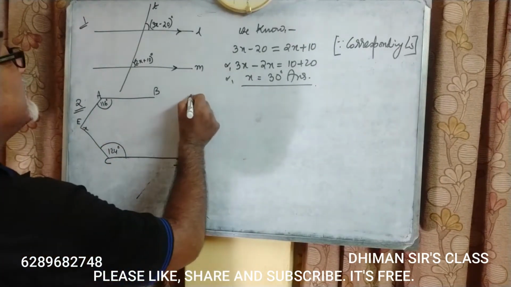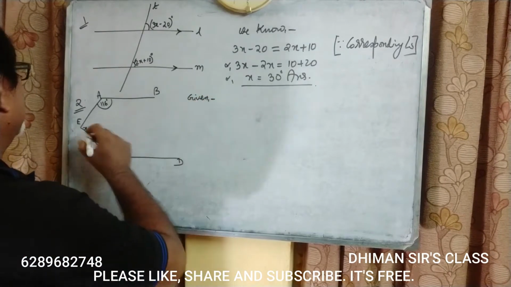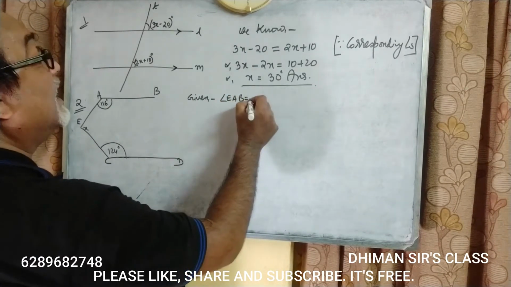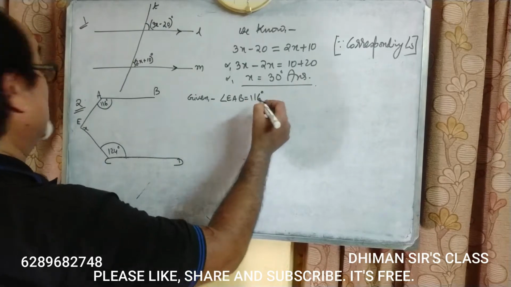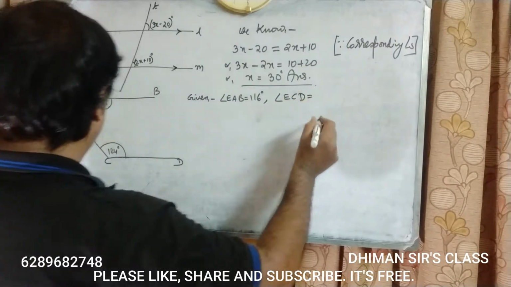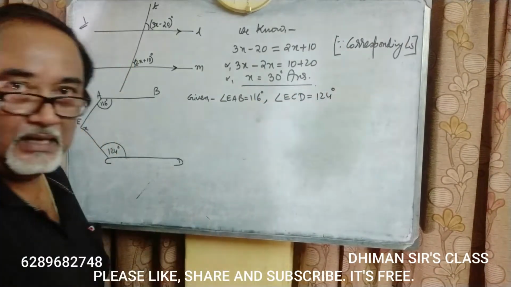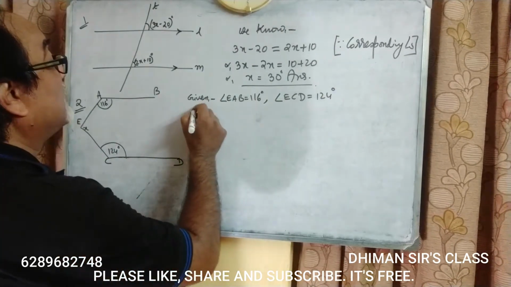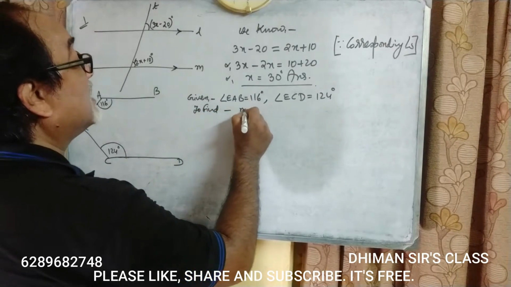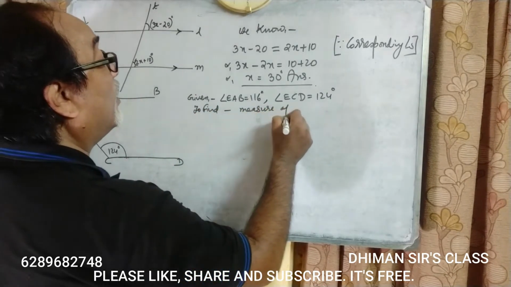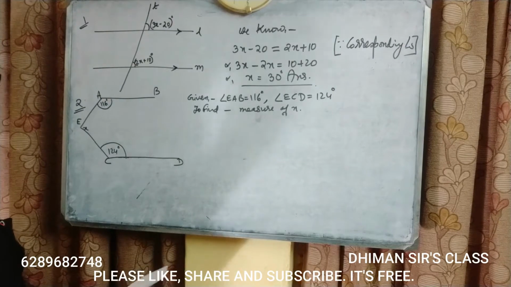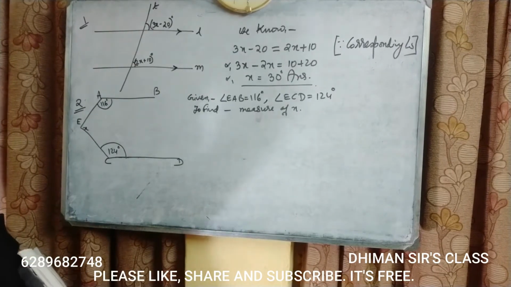So write down, given: angle EAB equals 116 degrees and angle ECD equals 124 degrees. These are given and we have to find the measure of x. In order to find the value of x, we need a construction.